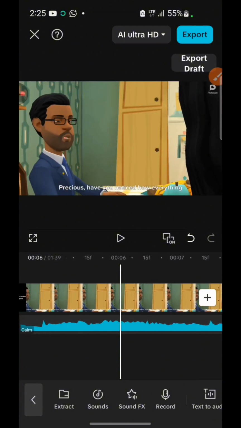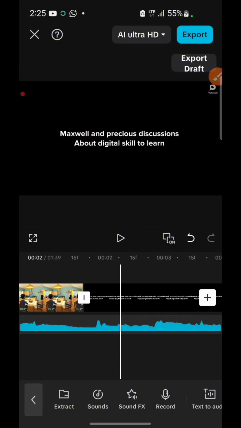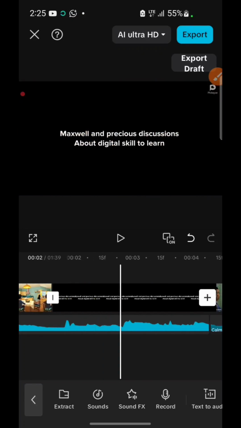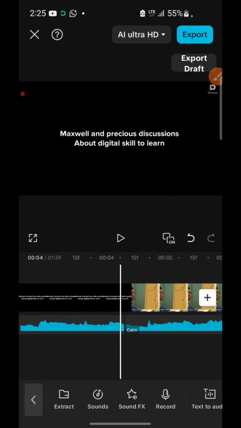After you are done, I'm going to make a video on how to remove watermark, and how to cover it. All right, so let me just wait for the video.